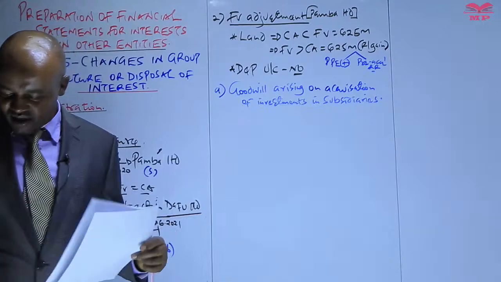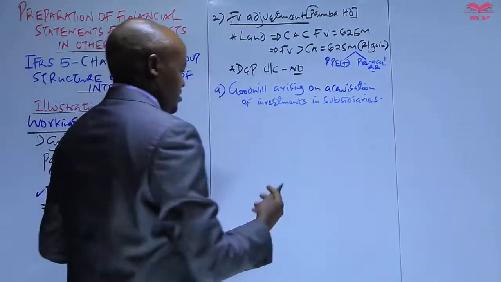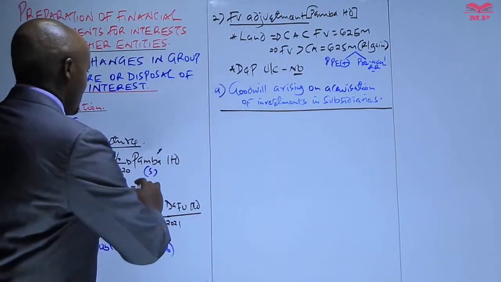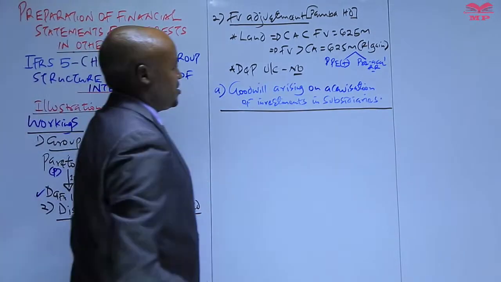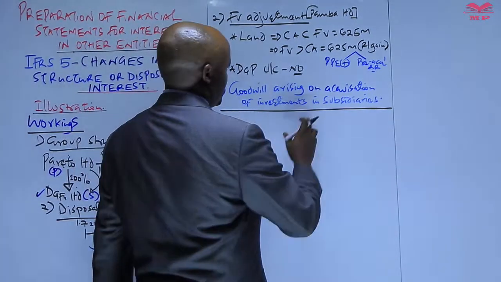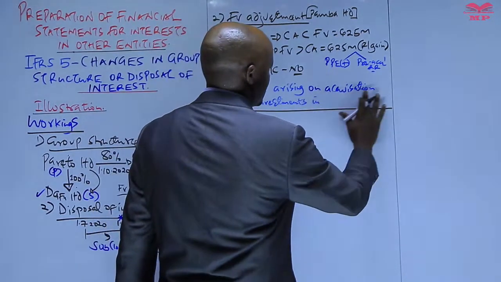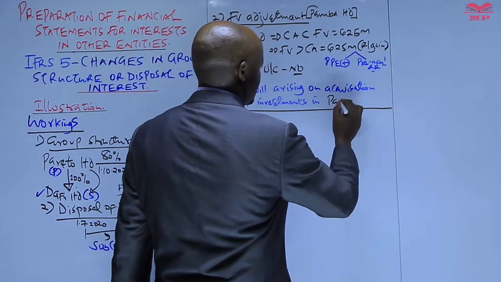So we start by computing the goodwill arising on acquisition of the first subsidiary here, that is Paba. So let's start by computing the goodwill arising on acquisition of investment in Paba Limited.